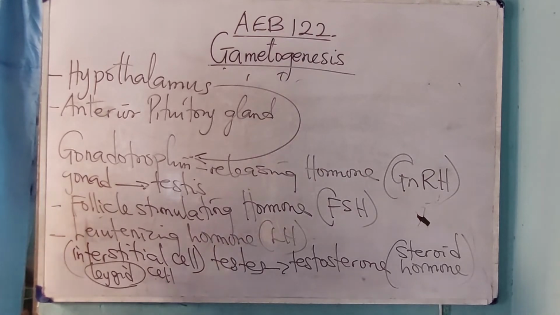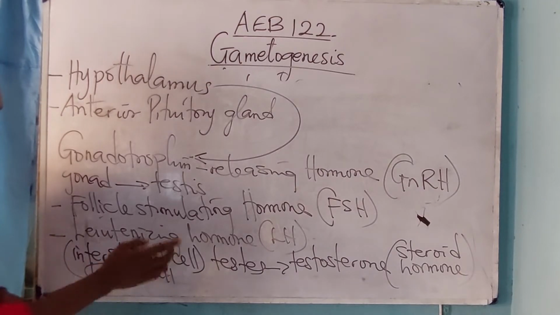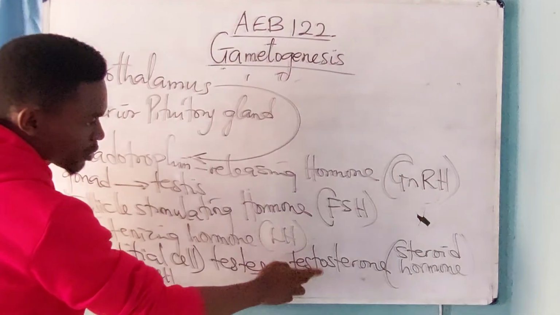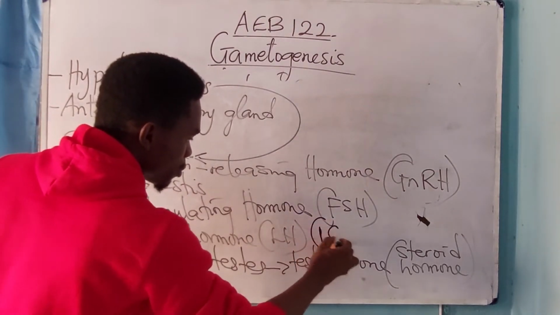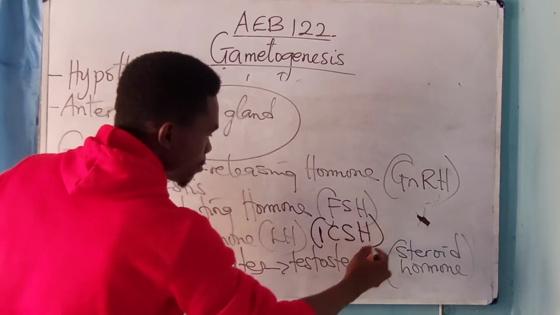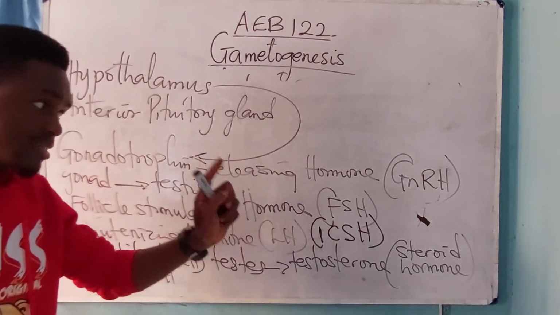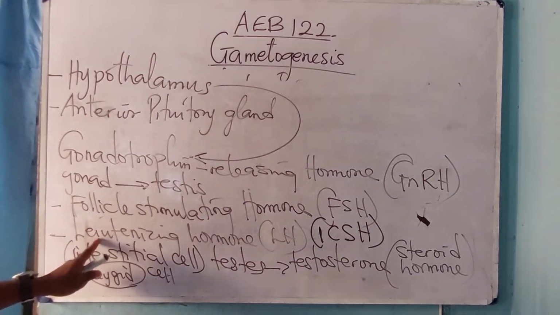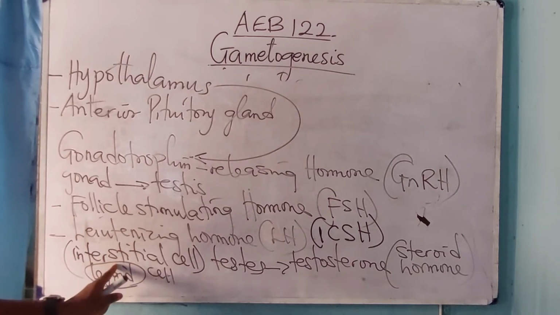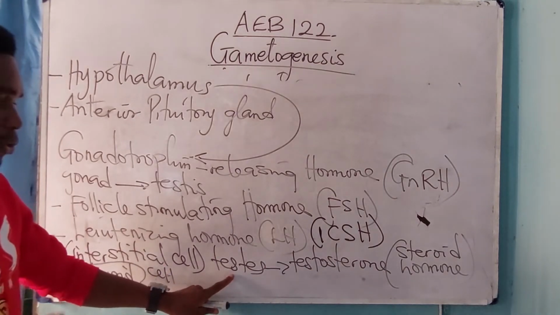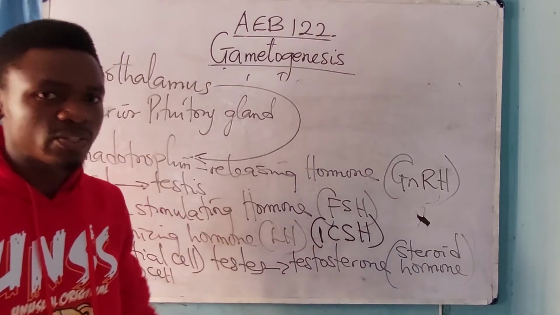Please, that reminds me. Now, since the luteinizing hormone stimulates the interstitial cell to produce testosterone, therefore it is called what? Interstitial cell stimulating hormone. Please, the full meaning of ICSH is what? I said since it stimulates the Leydig cell or the interstitial cell of the testes, it is therefore called what? Interstitial cell stimulating hormone. Please take note of that.